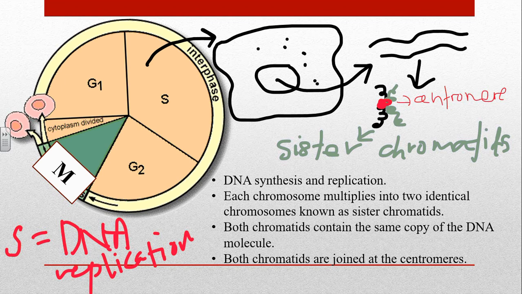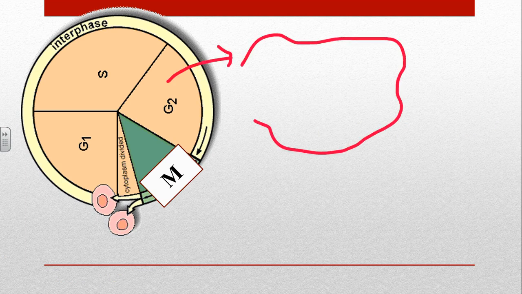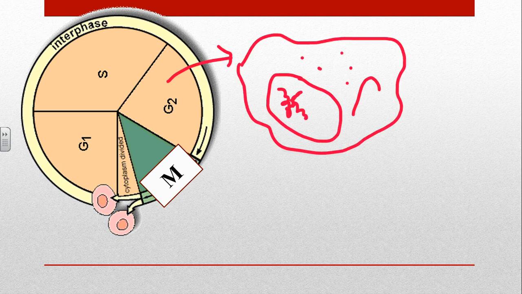Now once the chromosomes have replicated, the cells will go into G2 phase. G2 phase is yet another growth process whereby the cells will further grow and acquire a lot of energy. In this case, the chromosomes will look like this, condensed in the form of sister chromatids.